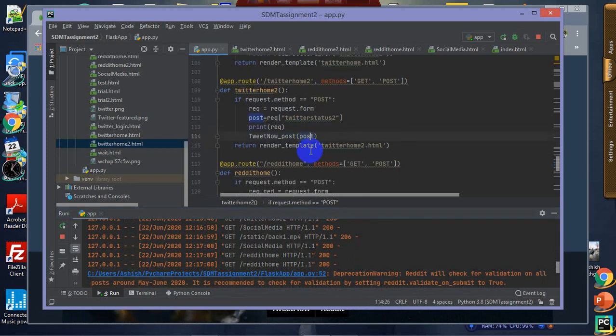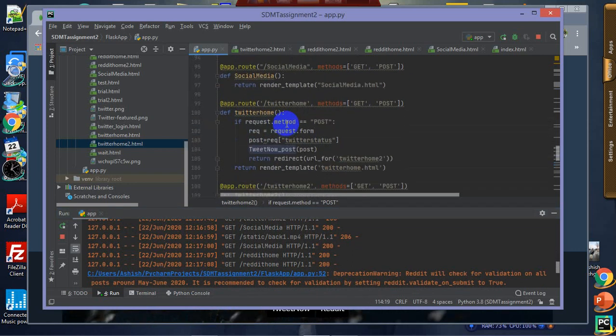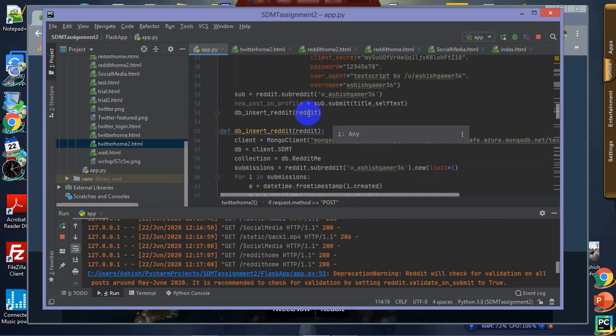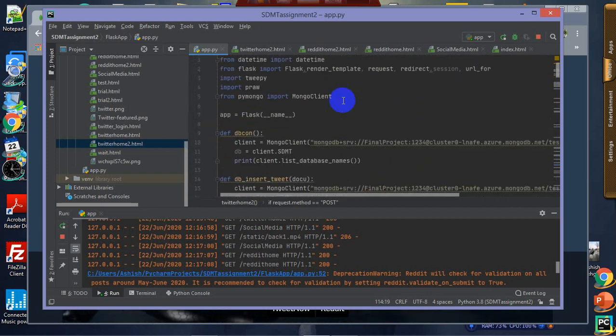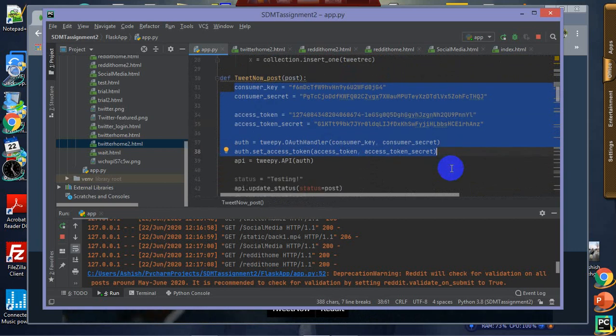Now once the tweet is posted, so this is my consumer key, my access token, and now this is the authorization, OAuth. This is the first level of authorization that Tweepy needs to access my Twitter account to post on behalf of my account.